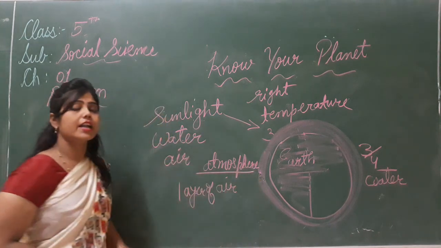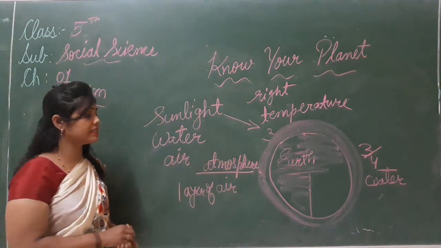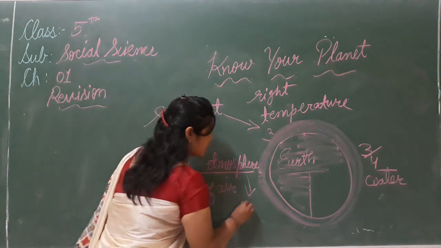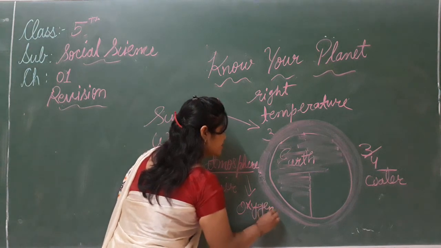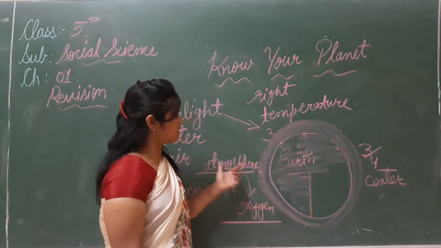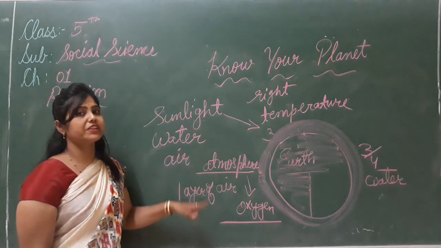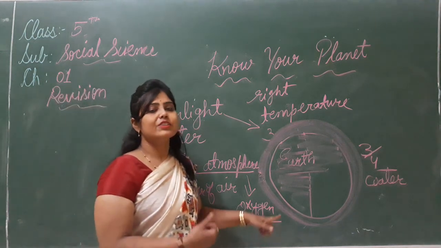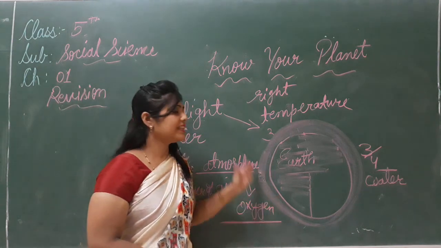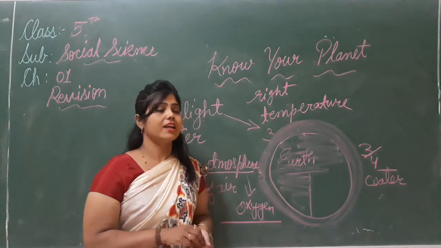And in the atmosphere there are gases, the nitrogen, the oxygen and some other gases, but what we need, we breathe. हम क्या लेते हैं? ऑक्सीजन. So that is the important gas. So earth has the layer of air called the atmosphere, and in this atmosphere oxygen is the most important gas that we breathe. So that's why life is possible on this planet and that's why this is a unique planet. इसलिए ये क्या है? Unique planet.